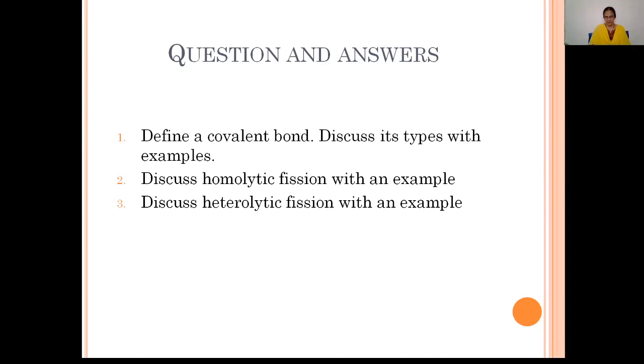That is the covalent bond definition and types of covalent bonds. And next one is homolytic fission and heterolytic fission with suitable examples.